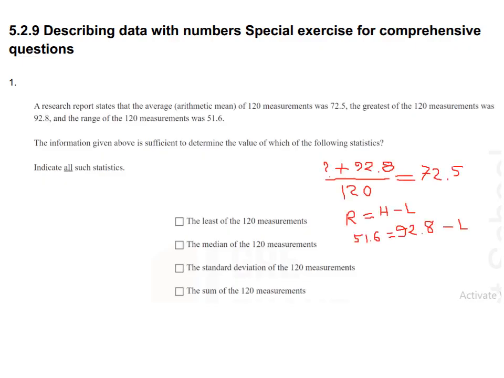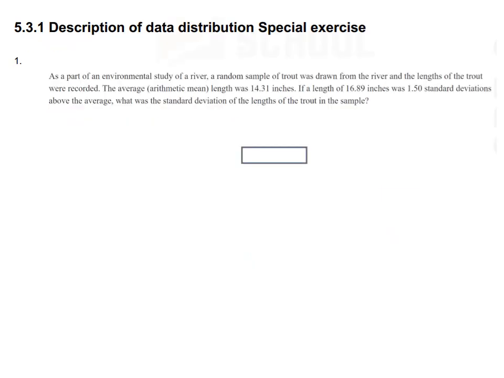The median of the 120 measurements. We don't know the median because we don't know the values. The standard deviation, can you find it out? Not possible. The sum of the 120 measures. Okay, it's possible because we know the mean, we know there are 120 measures, so the sum is possible. Options A and D are correct.